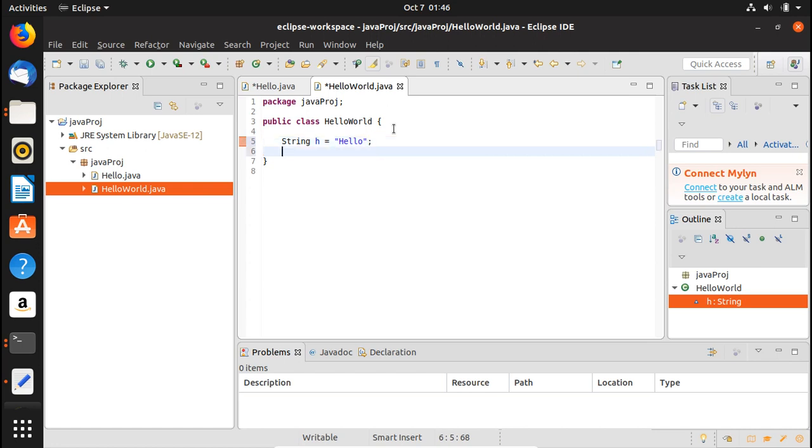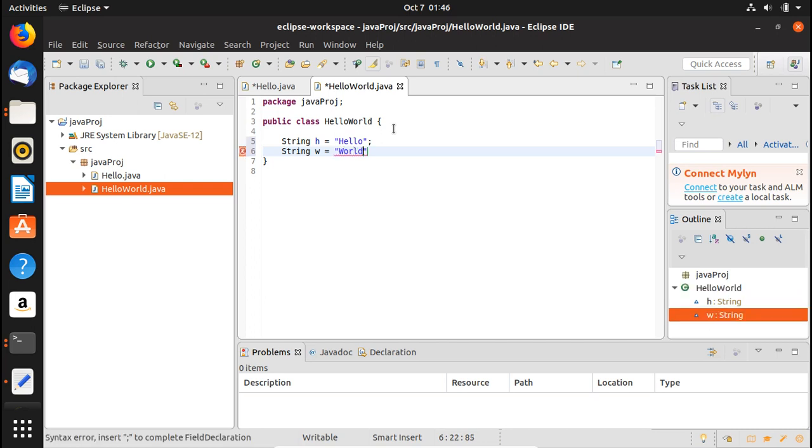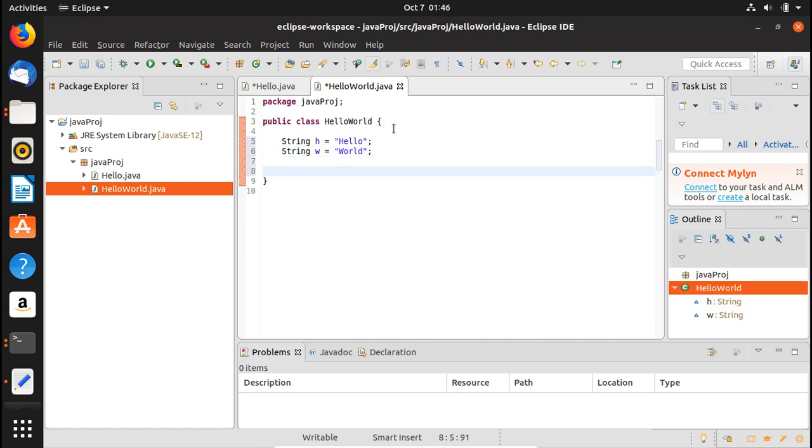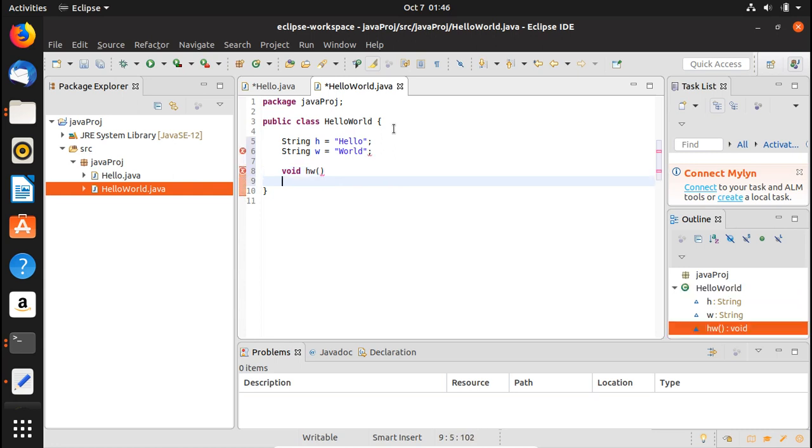Here we are going to have another string which is going to be W, and that is going to be, let's say, word. Now you put a semicolon here as well, and now you are going to have a method here, void HW.